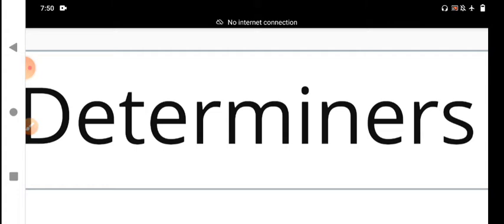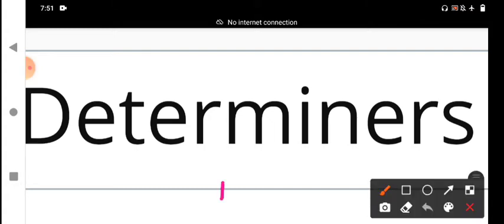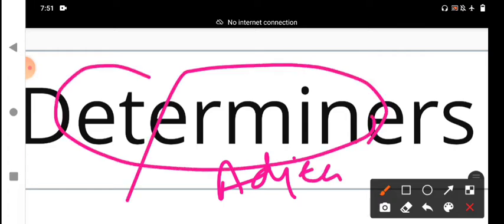They are related to the noun. All determiners tell something about the noun, describe the noun, and qualify the noun. They give more information about the noun. That means they come under adjectives also. Determiners all come under the adjectives.